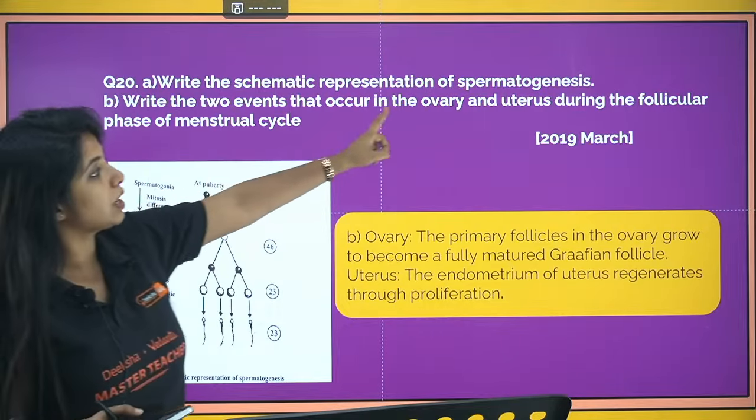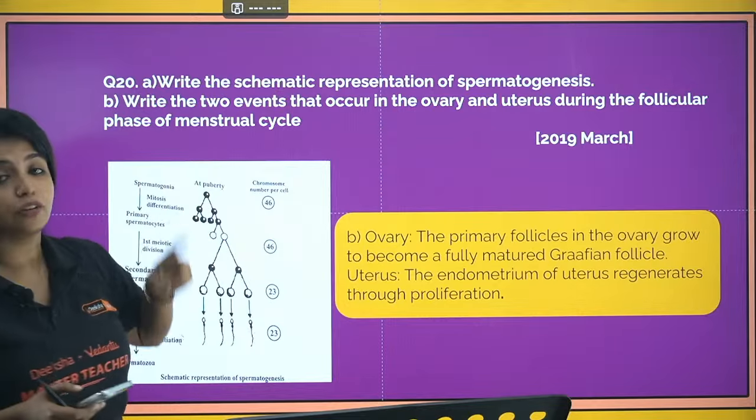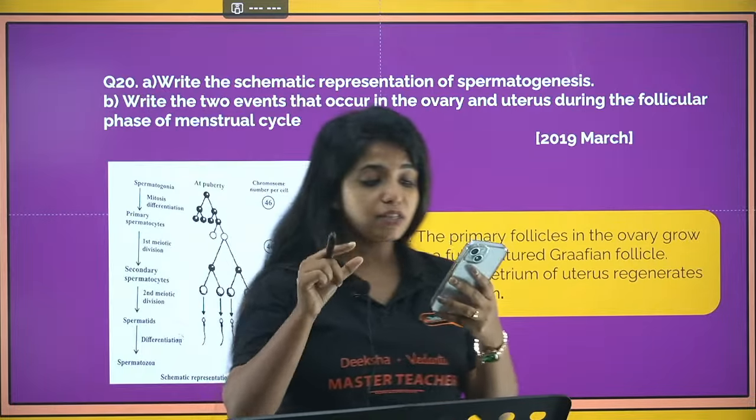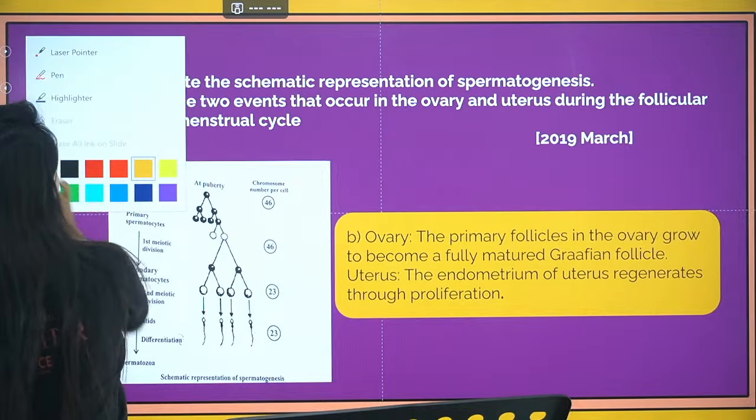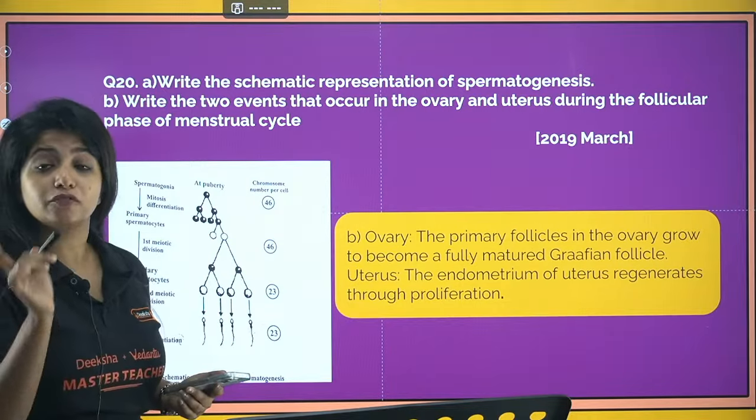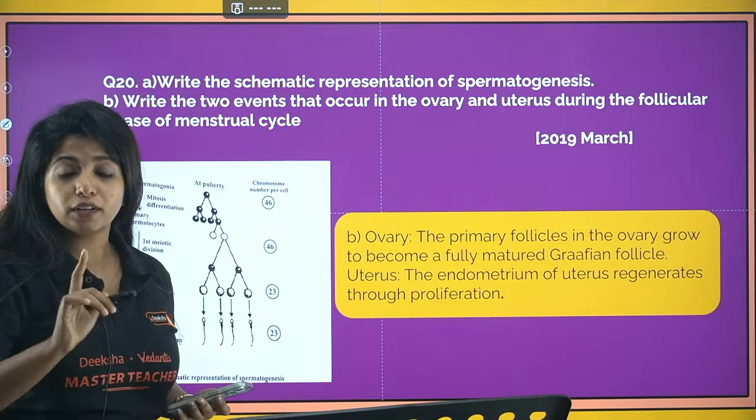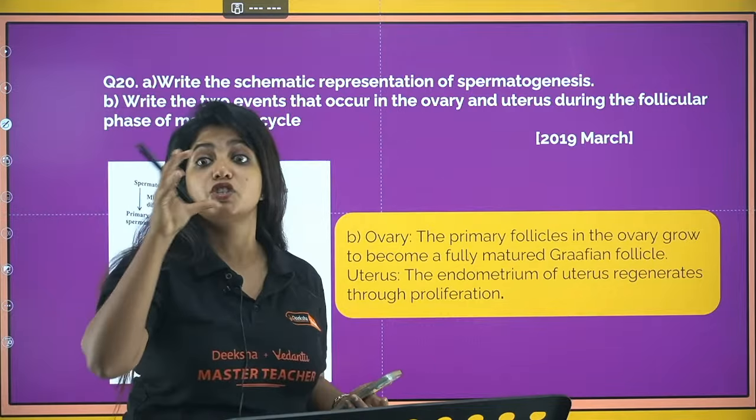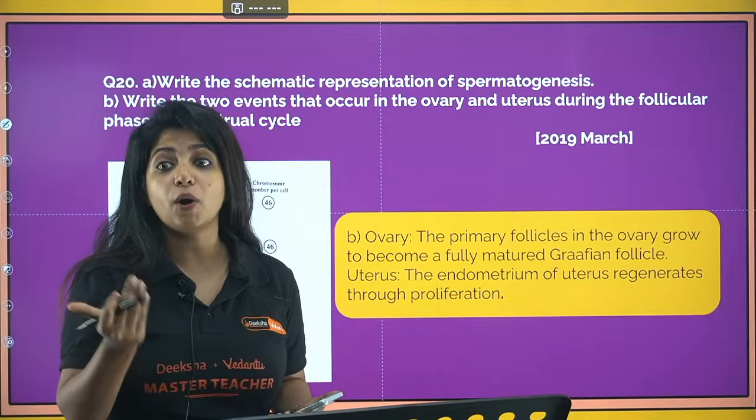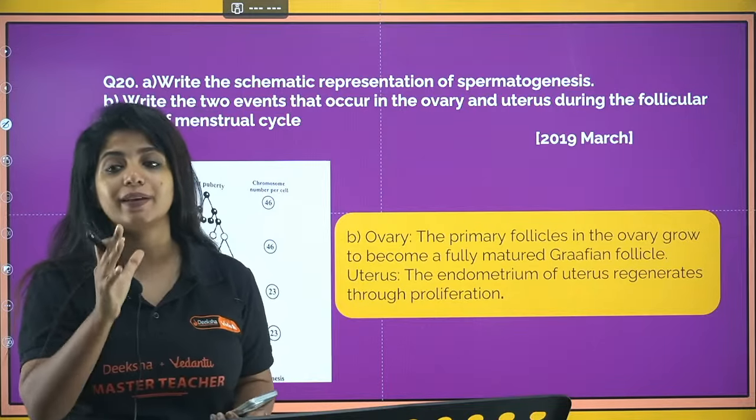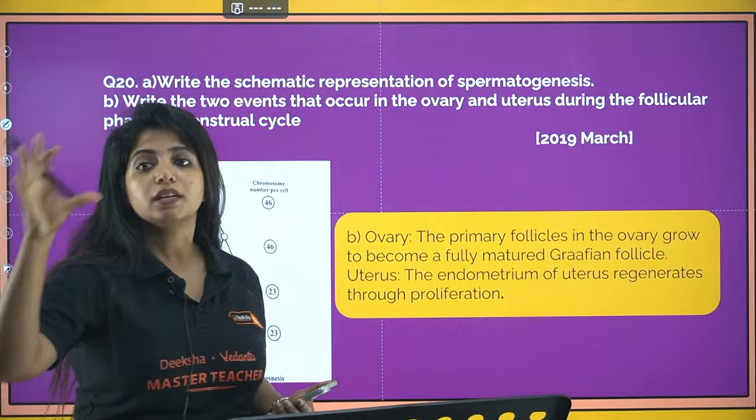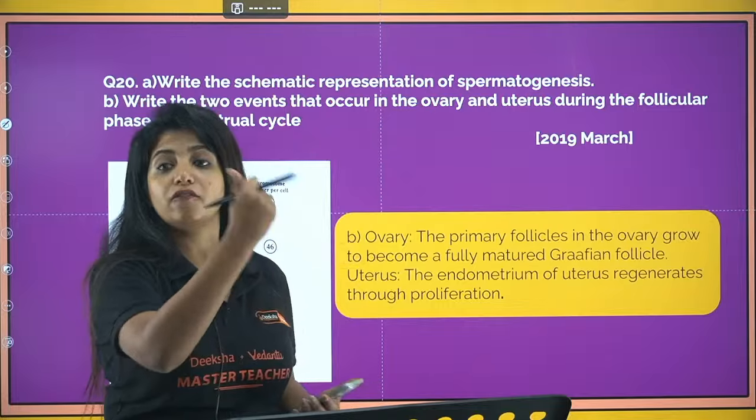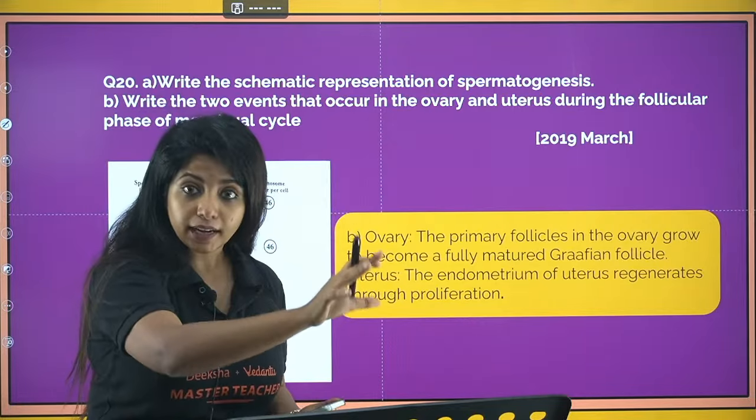Now write the two events that occur in the ovary and the uterus during the follicular phase of the menstrual cycle. All the phases of the menstrual cycle are super important, my dear children. So over here you are asked about the ovary as well as the uterus. What happens during the follicular phase? So as I told, in the follicular phase, the follicles are developing, they are maturing. And under the influence of what? Under the influence of FSH as well as LH. So please mention that. Under the influence of FSH and LH, the follicles would be developing into mature Graafian follicle, right?